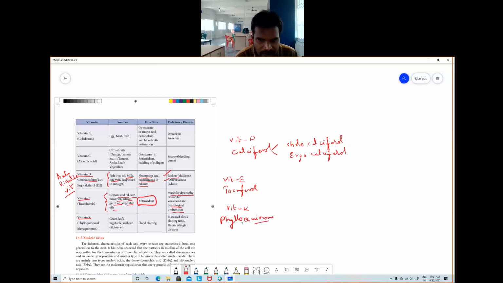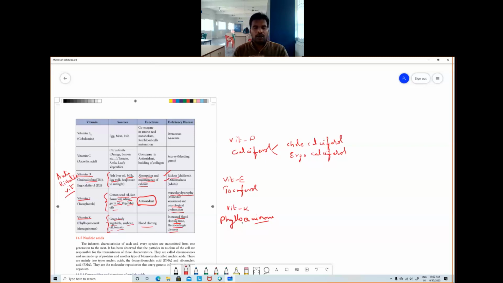Phylloquinone is the name of vitamin K, and it's present mainly in greeny leafy vegetables, soybean oil and tomato. So to increase vitamin K in our blood, if you have greeny leafy vegetables, tomatoes and soybean oil, it will be generated in our body and is mainly responsible for blood clotting. Next, deficiency. Because of the deficiency, there is increased blood clotting time. It takes longer to clot, and hemorrhagic diseases.